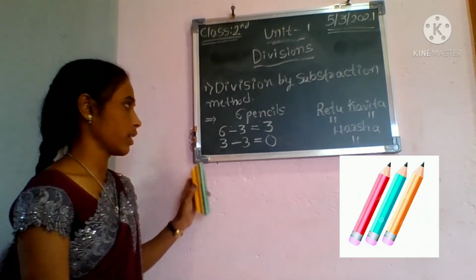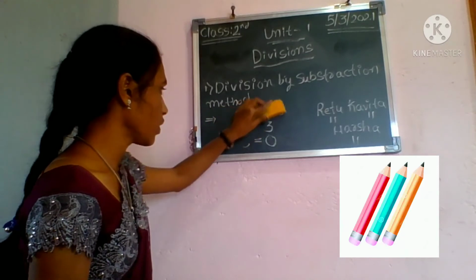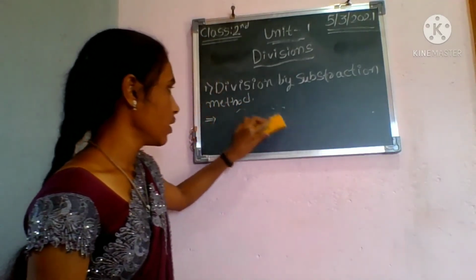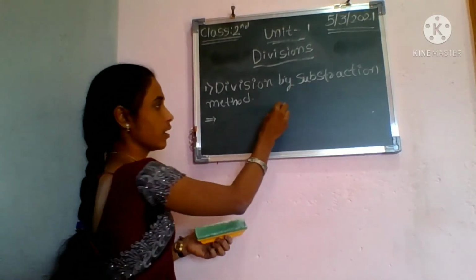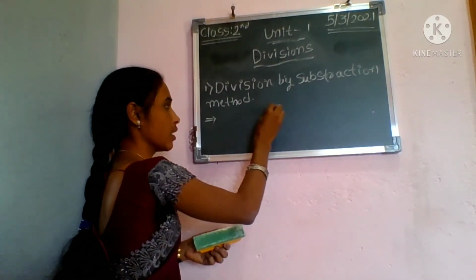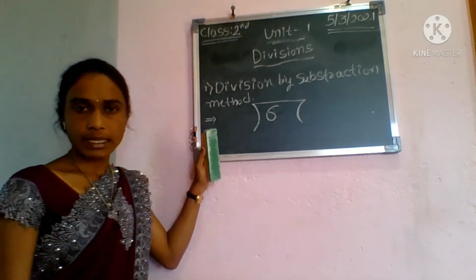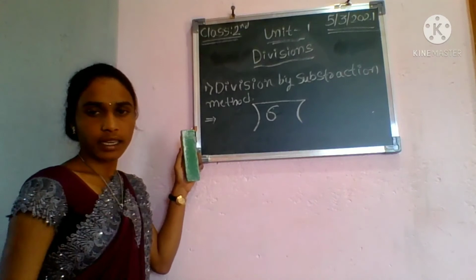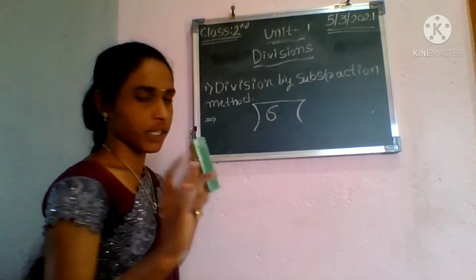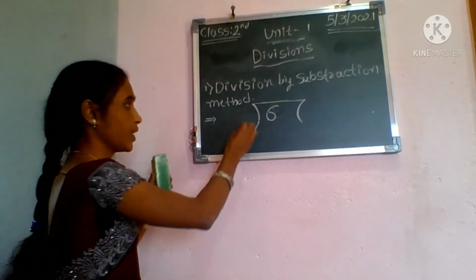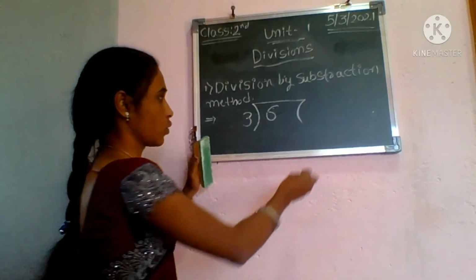Okay. Then see, how to write this in division. See how to write this. First I have how many pencils? 6 pencils, right? How many students are there? There are 3: Ritu, Kavita and Harsha. Okay. How many students are there? 3 students. Who are those?